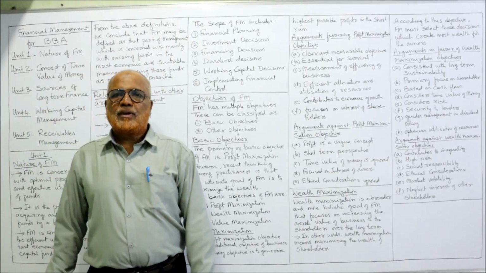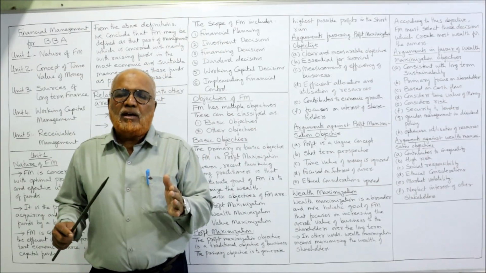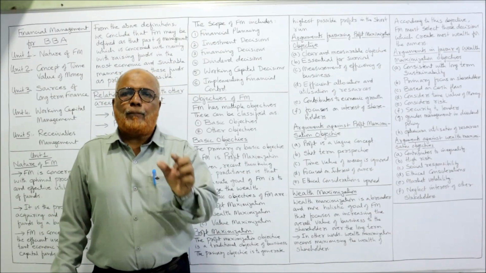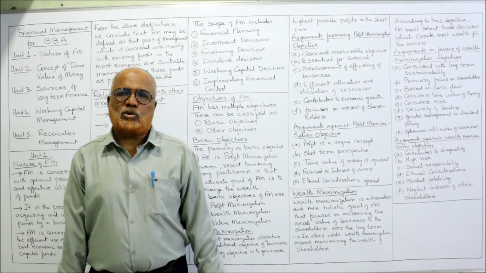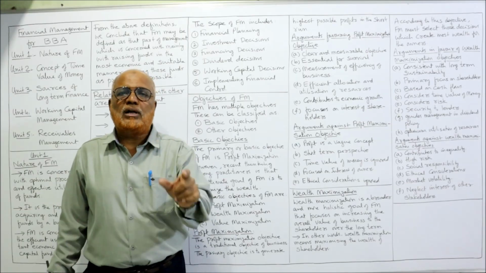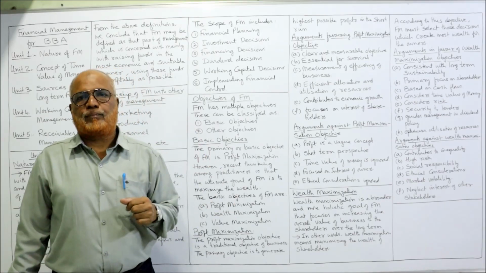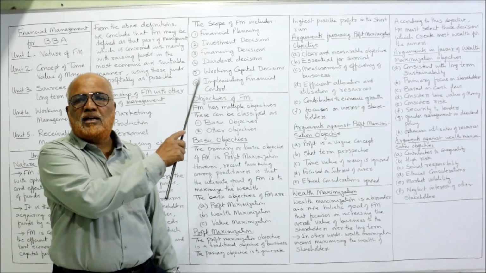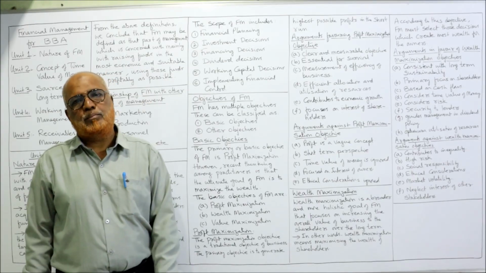Next come dividend decisions. Dividend is the part of the profit which is distributed to shareholders. So every year, whatever profit is earned by the company, the whole profit will not be distributed. A part of the profit will be retained within the business in reserves and the other part will be distributed. So how much should be distributed and how much should be retained? That is called dividend decision. And the dividend decision has a very important implication on the company, on the business. The finance manager has to help the management in taking dividend decisions. An appropriate dividend decision will increase the value of the business.